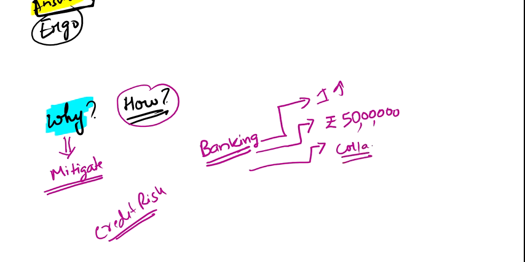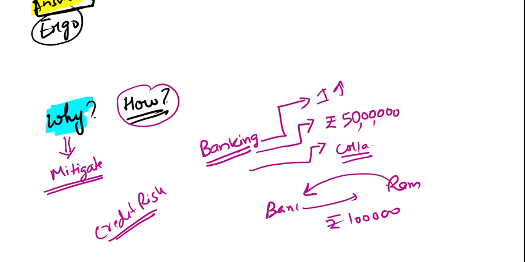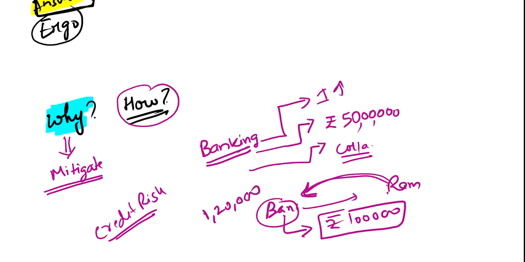Now what is this collateral? Suppose HDFC Bank is giving a loan to Mr. Ram for, say, 1 lakh rupees. Now the bank will ask Ram to deposit something. It can be gold, it can be shares. They have to keep something as collateral, and on that basis the bank will give the loan of 1 lakh. The bank will say you have to keep collateral of 1,20,000, then only we will give you the loan of 1 lakh. Clear? So now you are getting the point behind this.